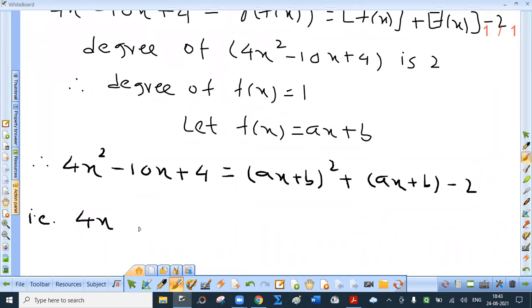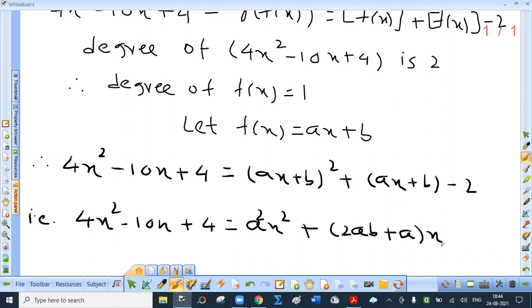This is not that difficult. I'll try to write directly. So obviously a square x square plus twice ab plus a into x plus b square plus b minus 2. Is it?